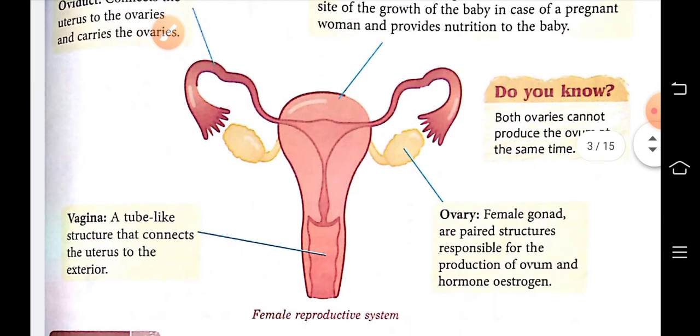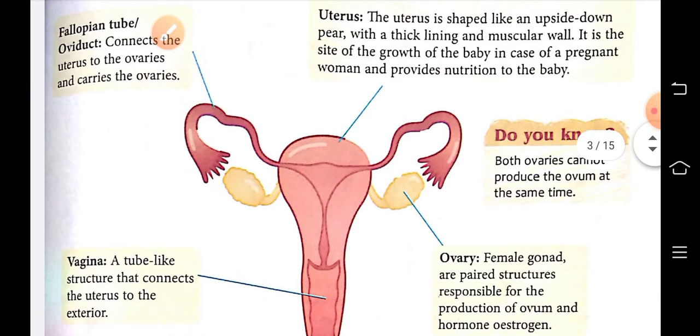Ovary, a paired structure also, and it is a female gonad which is responsible for production of egg cell or ovum, and at the same time it also produces the female sex hormone, which is known as estrogen.